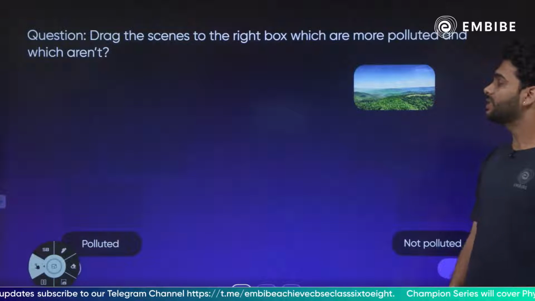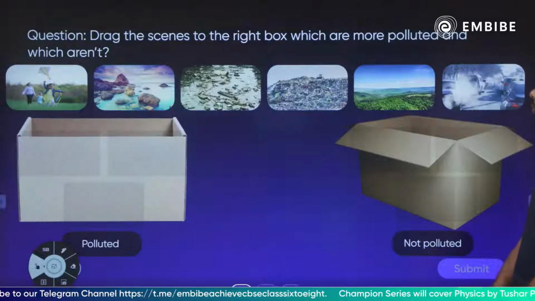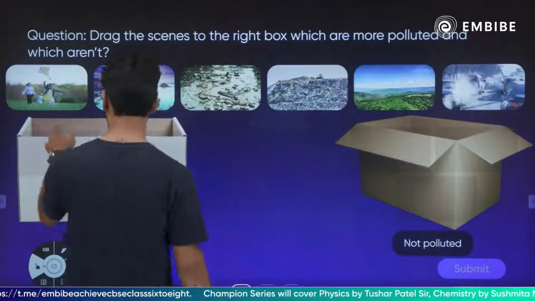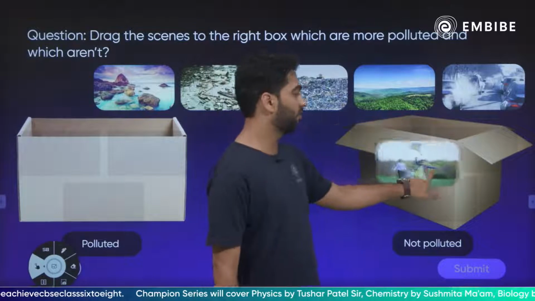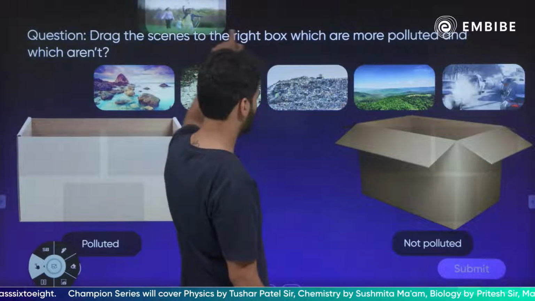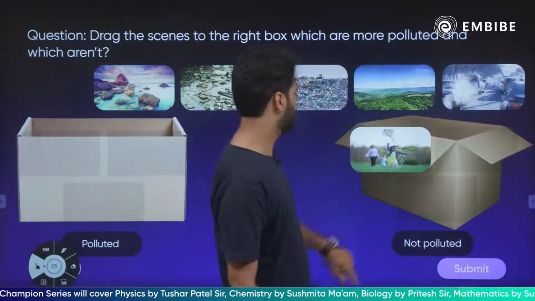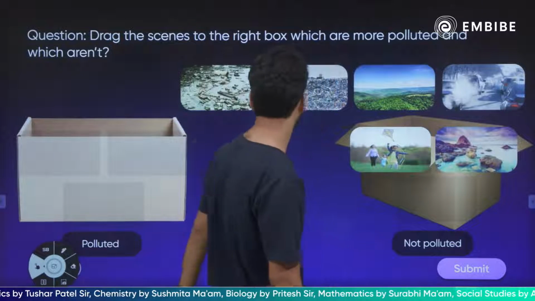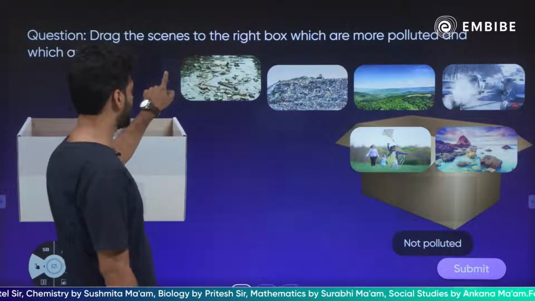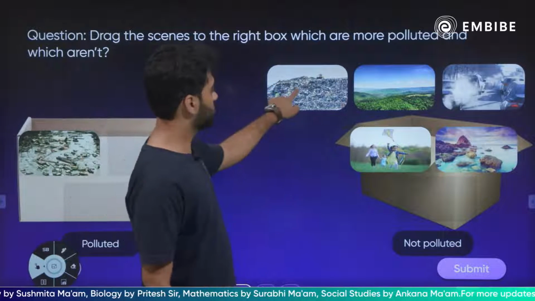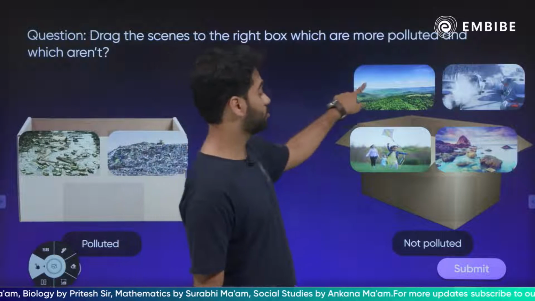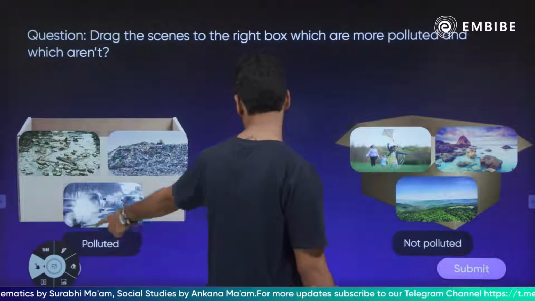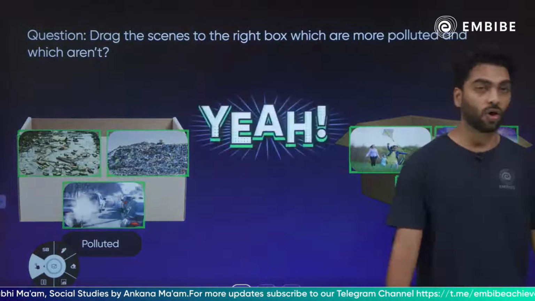Then drag the scenes to the right box which are more polluted and which aren't. So if you look at this, this is a nice kids playing in the park, obviously non polluted, so we will put it in this box, right? Then we have got a beach, luckily not polluted. We have got an area which is highly polluted. This one is also full of garbage. This is also beautiful and non polluted, and this is severely polluted by air, right? So that is all about your pollution.